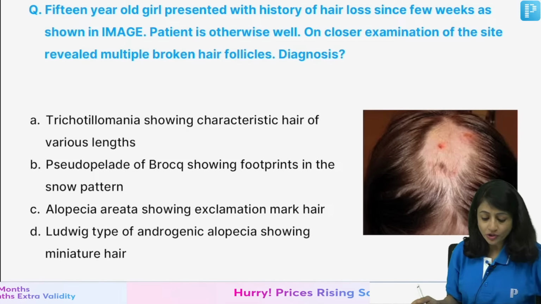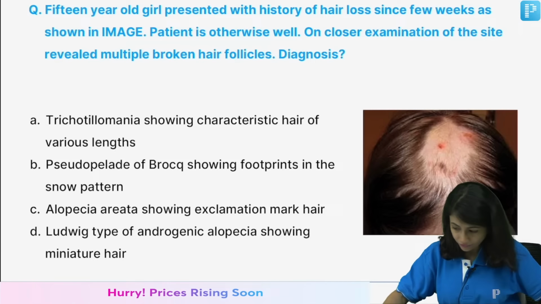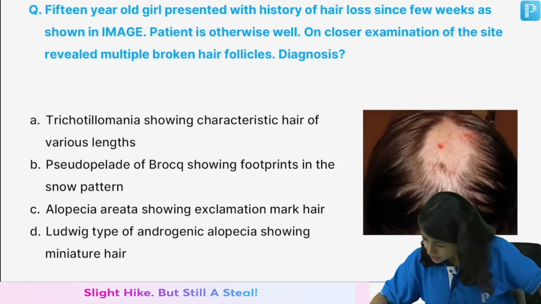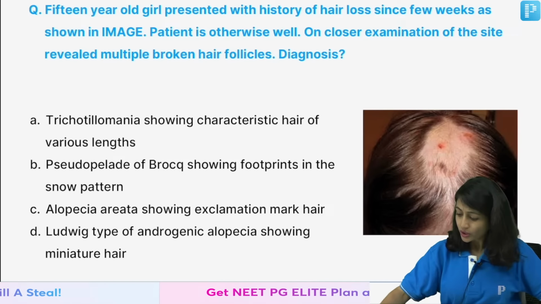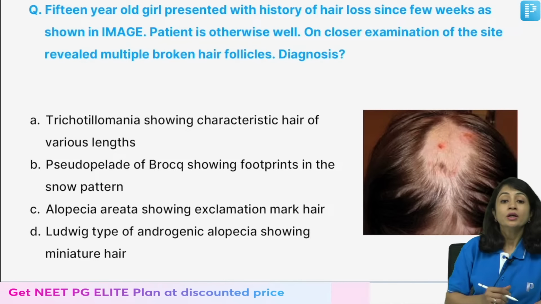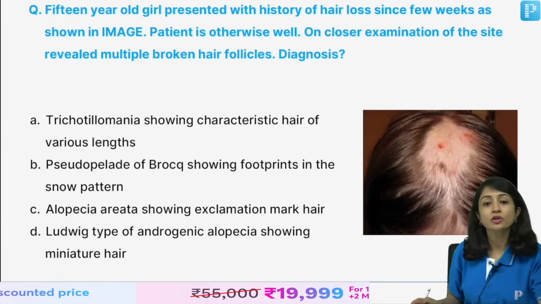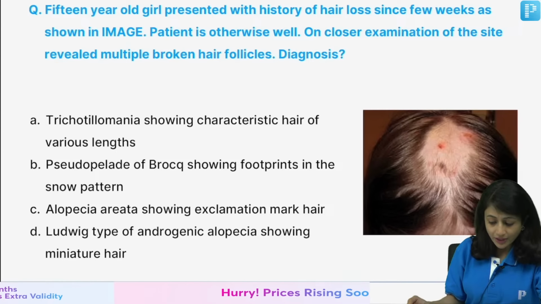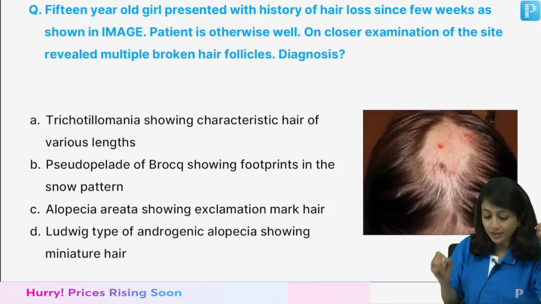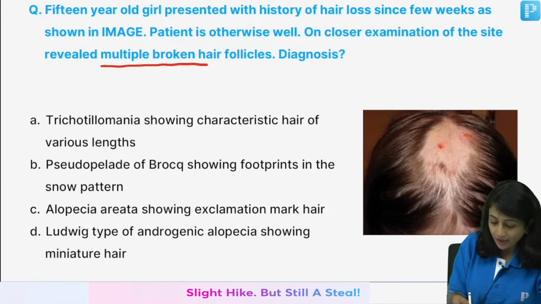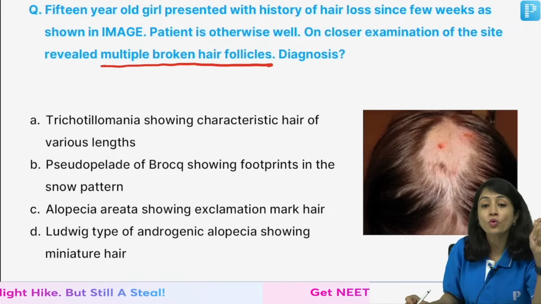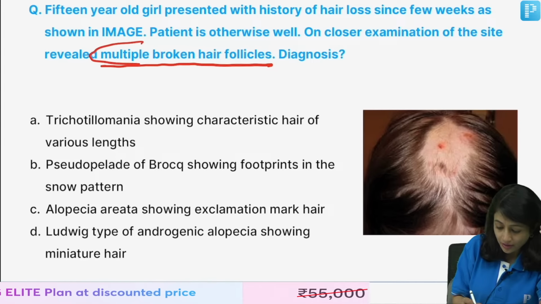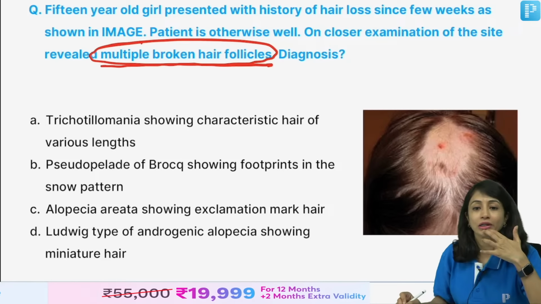Good. So next question is a 15-year-old, and sorry, I didn't see the responses. So most of you are right, but some of you are getting confused with option C. Okay. So let's discuss this. A 15-year-old girl presented with history of hair loss since few weeks. Otherwise, patient is well, and when you see the site, you see multiple broken hair follicles. So the only pointer in this question is this: multiple broken hair follicles.